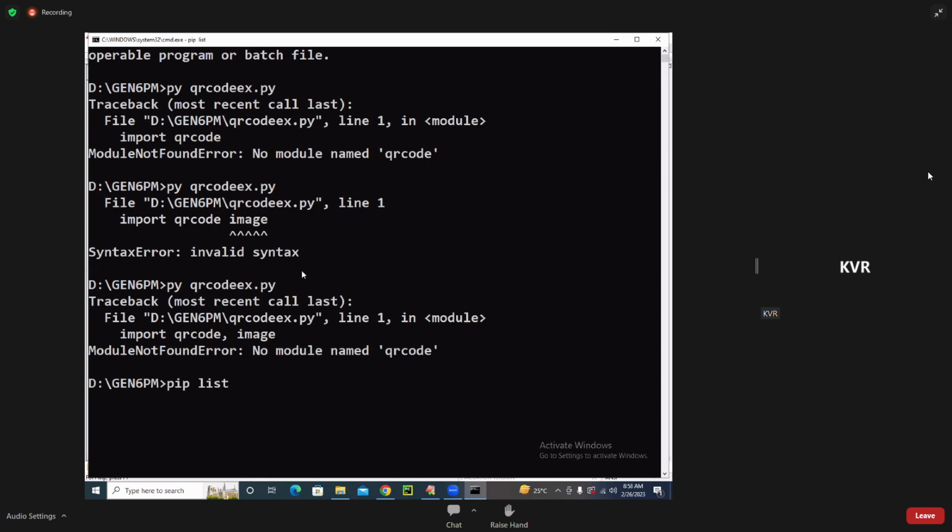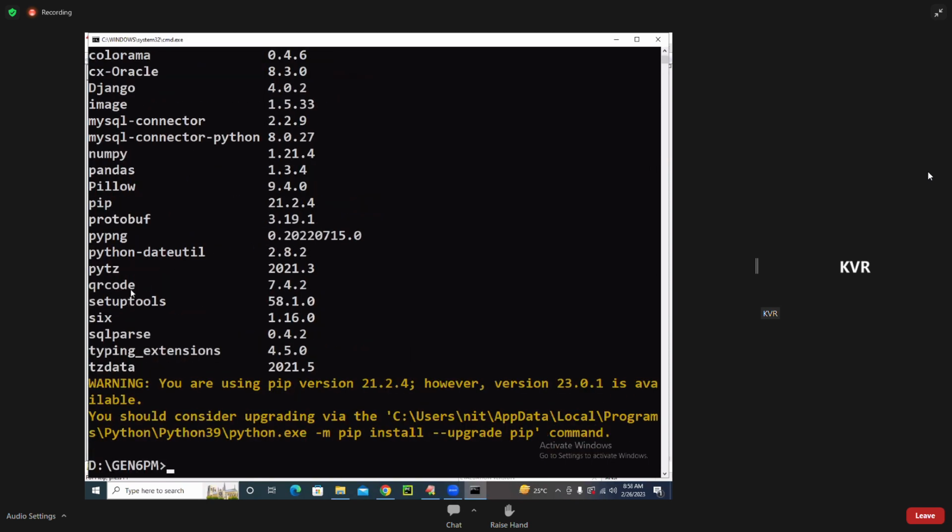Pip list. It is already there. QR code is there already. Why is it giving an error? Not a problem. Everywhere else it is there.